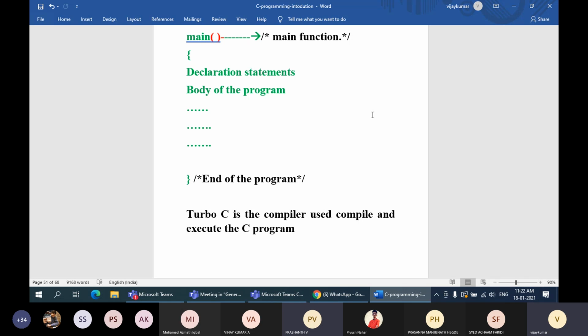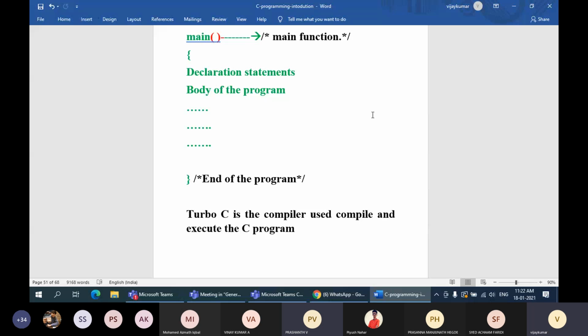Understood, guys? Hello? Yes, sir. Hello? Can you hear me? Google Meet? Yes, sir. So, what is the compiler for C language? Popular compiler for C language? Turbo C. Turbo C. Turbo G. Turbo C. Very similar to that. Yeah, yeah, yeah, yeah. Very similar to that.